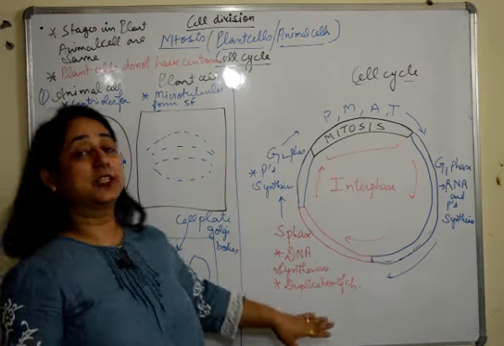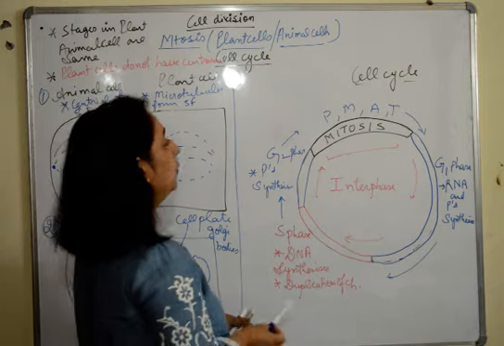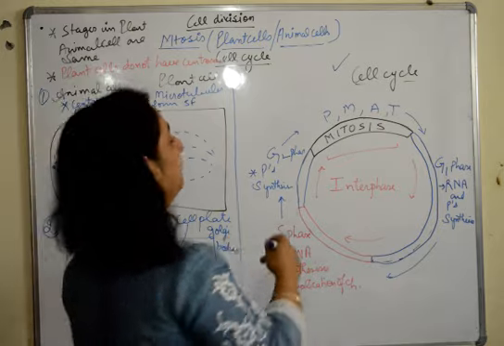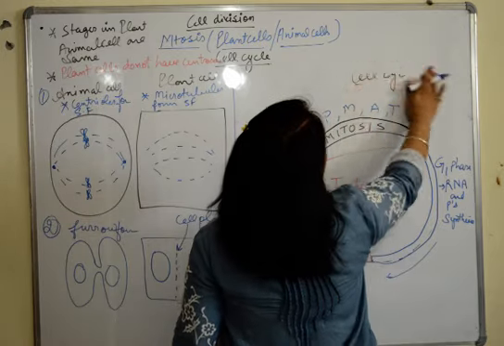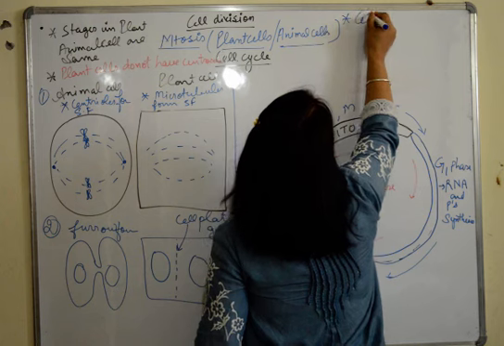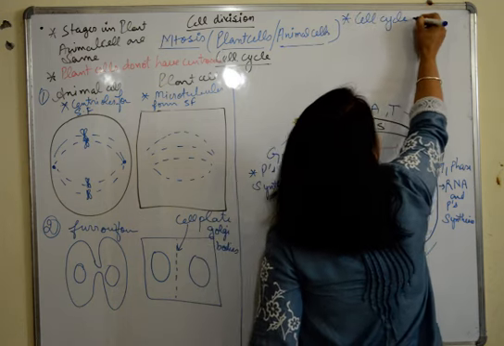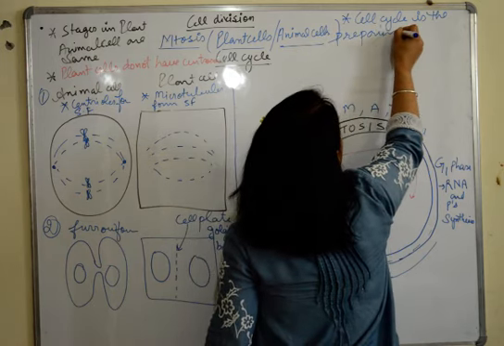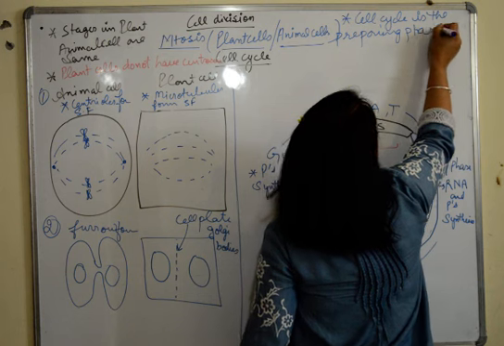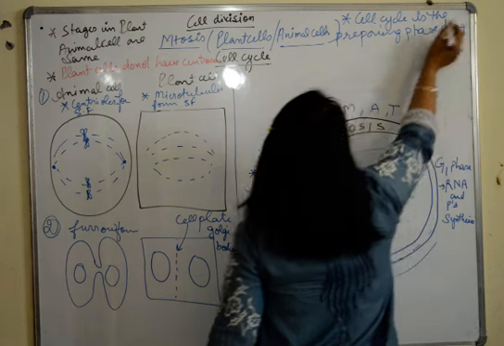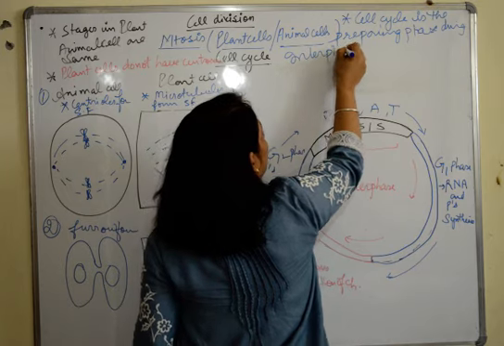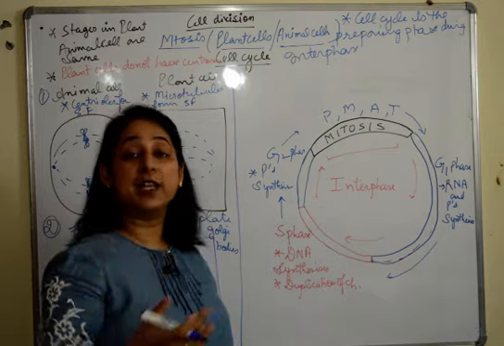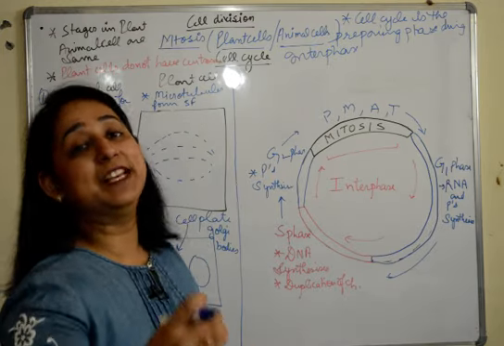Now we move to the other topic which I have to explain here, that is cell cycle. First we'll understand why the cell cycle happens and when. Cell cycle is the preparing phase which occurs during interphase. Interphase, I told you, is the resting stage. During that resting stage, the cell undergoes certain changes and prepares itself for cell division.